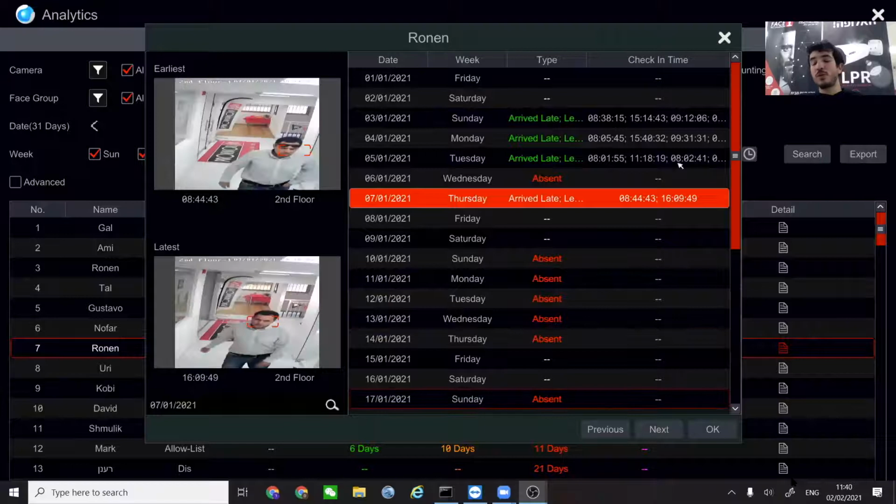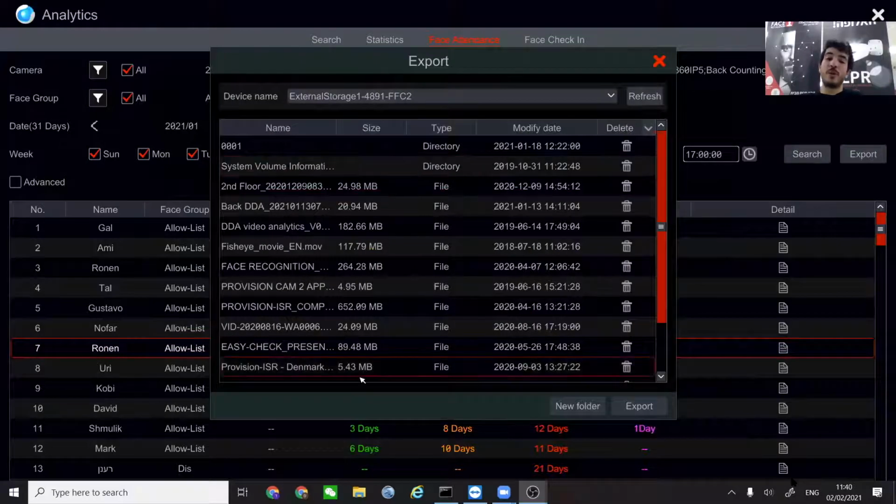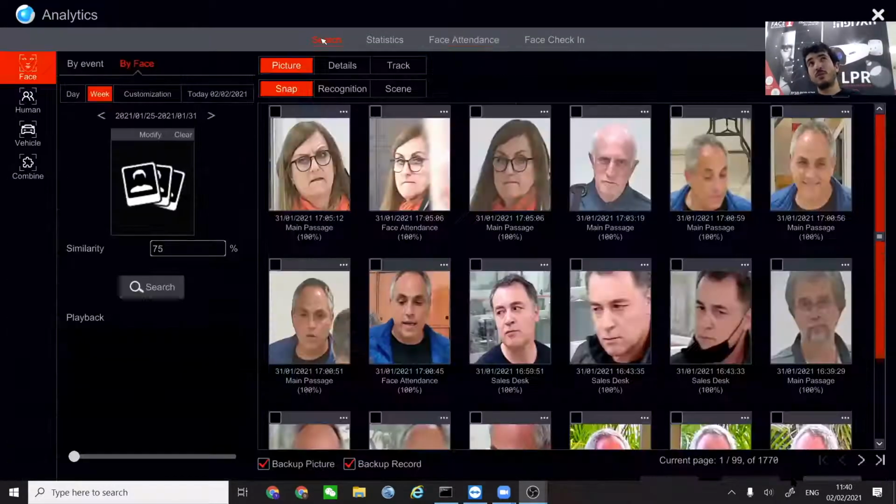Now, if you want to use this kind of ability, you have to install the cameras in a proper way, in front of the door for the exit, in front of the door for the entrance. It can form a perfect backup system for the regular face attendance system that exists. You can also export all of the information we just saw into an Excel file, so later on you can deploy it to the right department in order to do whatever they need to do.